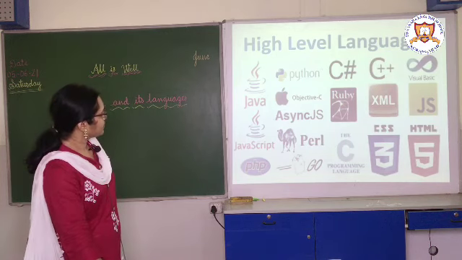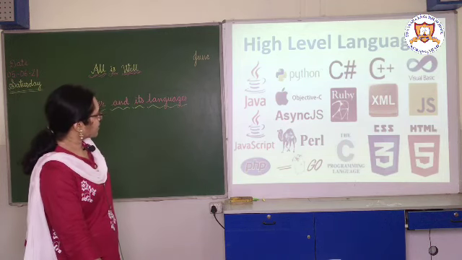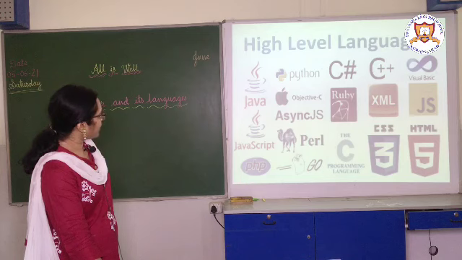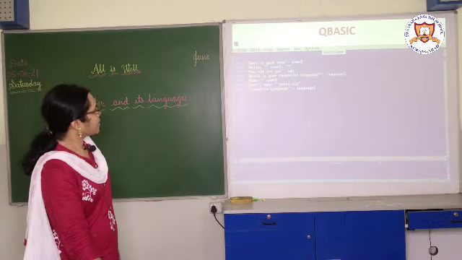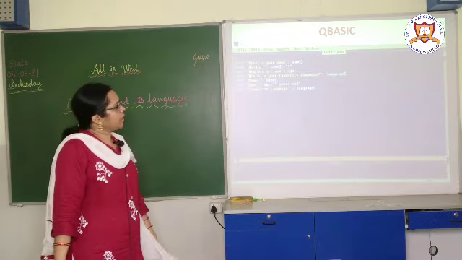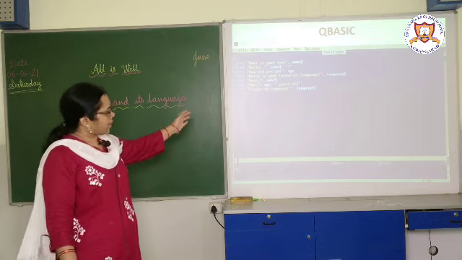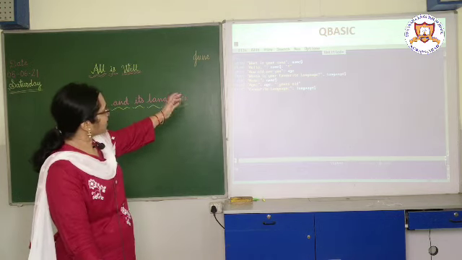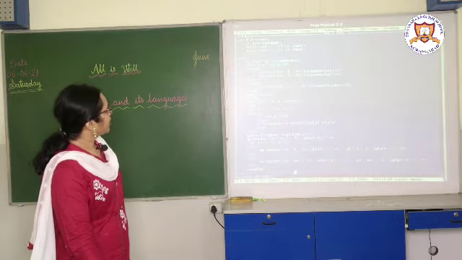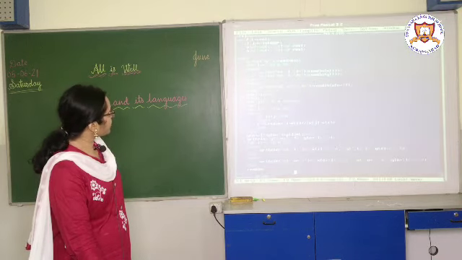Now see here, all are the logos of these high level languages: Java, JavaScript, Python, C++, C hash, all these are high level languages. Now see how these languages look. This is the QBasic language; here a program is written in QBasic. Then this is the Pascal language.